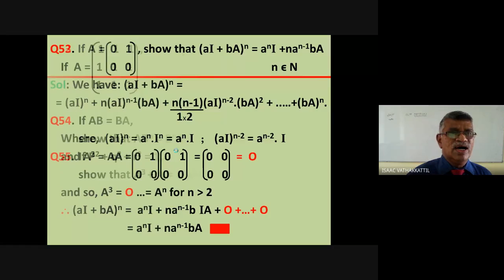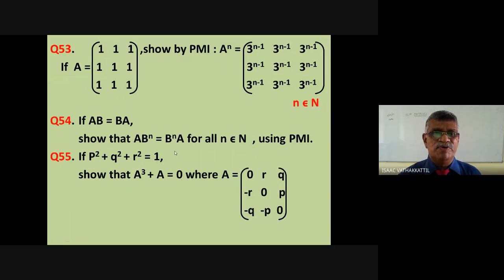Okay? Well, here you have a few questions. The first one you have to do by PMI. The second one also you are asked to do by PMI only. What is the first one? If A is equal to the 3 by 3 matrix with all entries 1, you have to show by PMI that A raised to n is equal to the matrix with all the elements 3 raised to n minus 1.